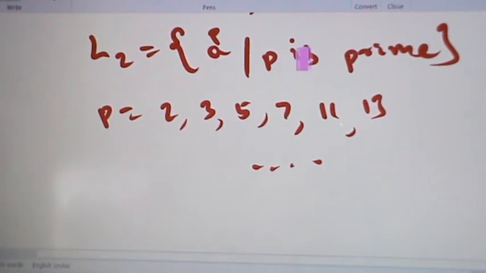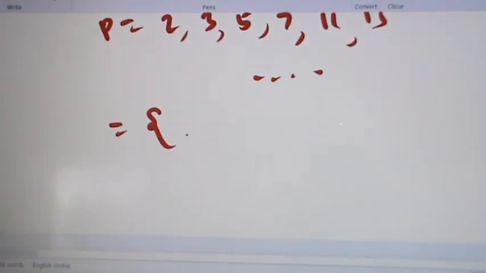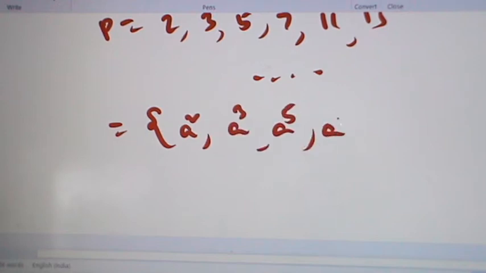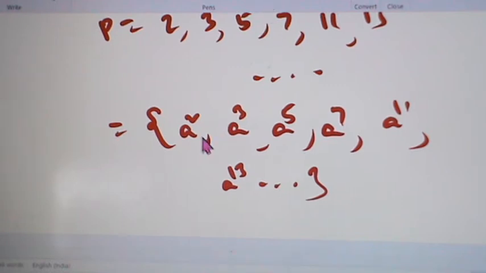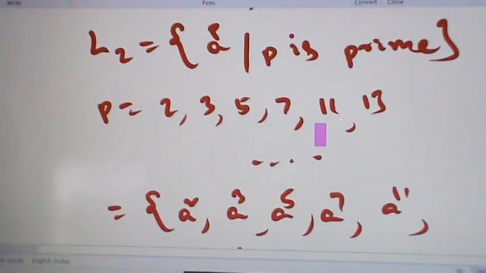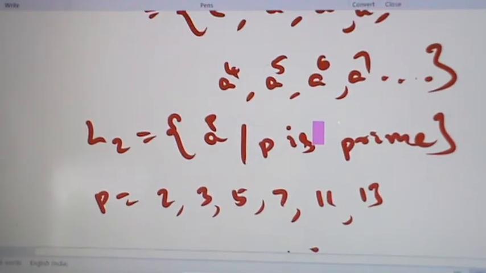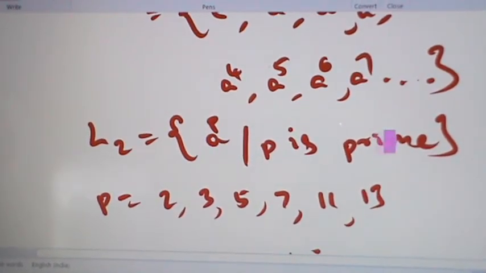So L2 equal to A square, A cube, A power 5, A power 7, A power 11, A power 13 and so on. By pumping lemma, this set is not regular. So L2 is not regular.